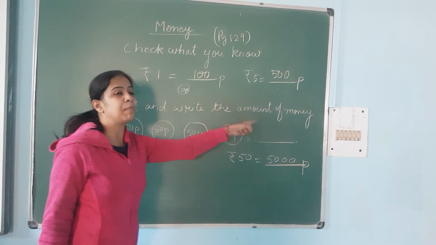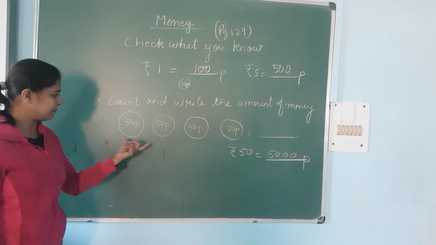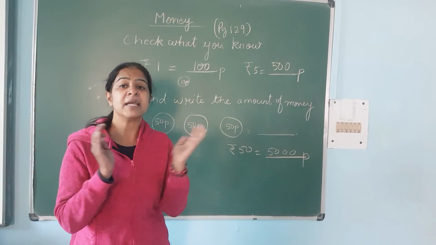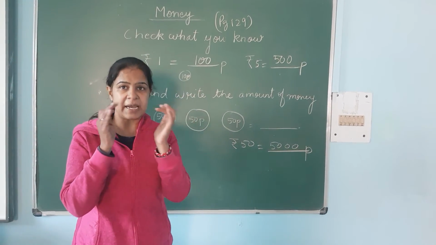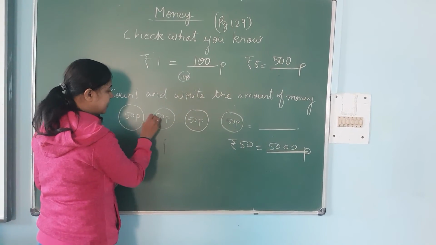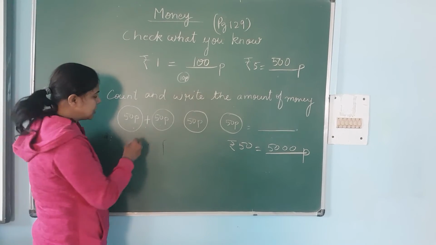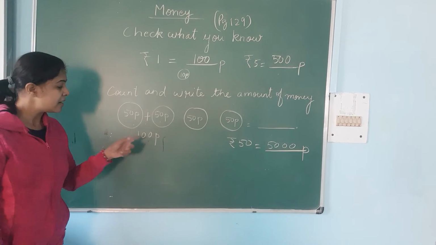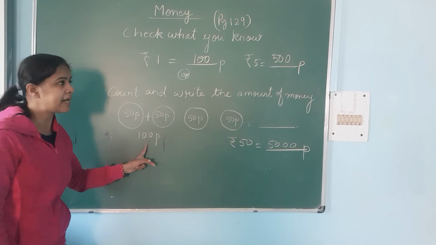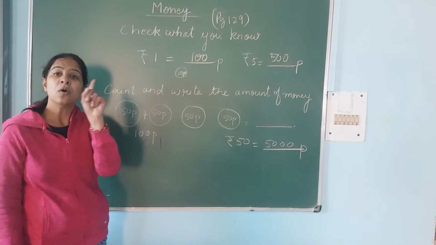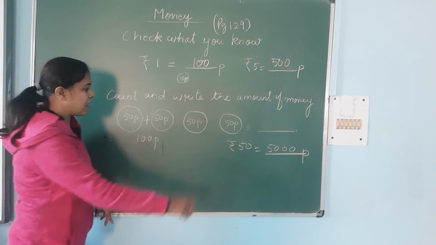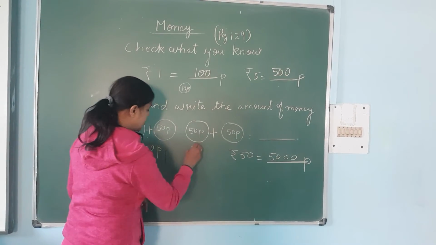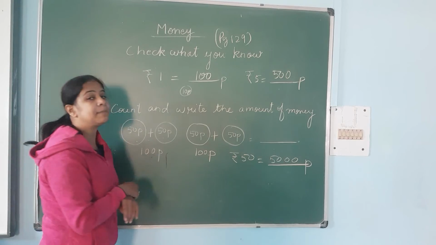Count and write the amount of money. Children, see, this is 50 paise and 50 paise. You all know that if you add these two values, how much will you get? 100 paise. 50 plus 50 is 100. And 100 paise, I have already explained, equals 1 rupee, right? Now, here 2 more coins of 50 paise. If you add all this, again this will be 100 paise.